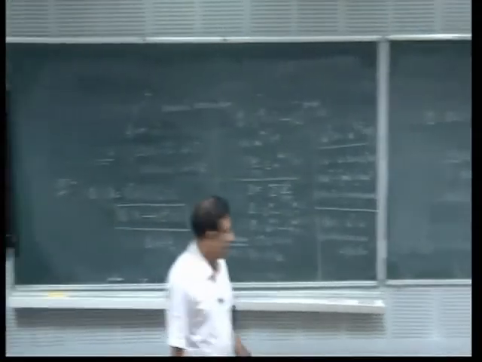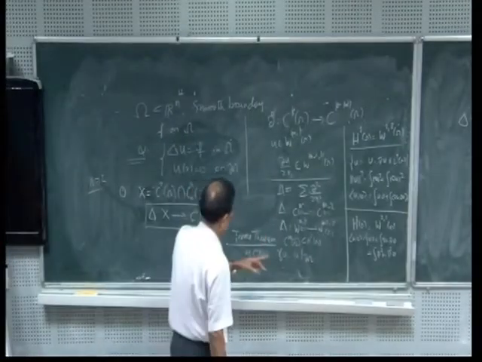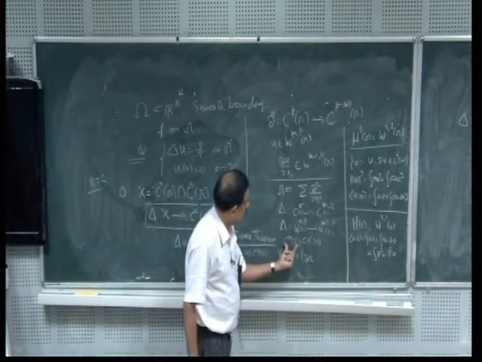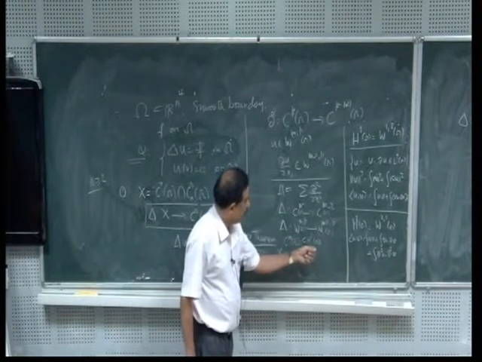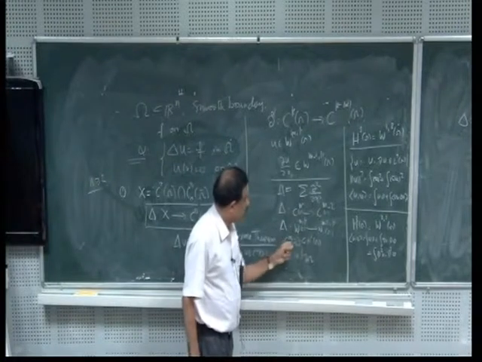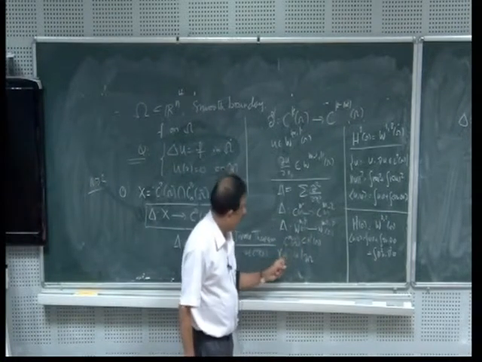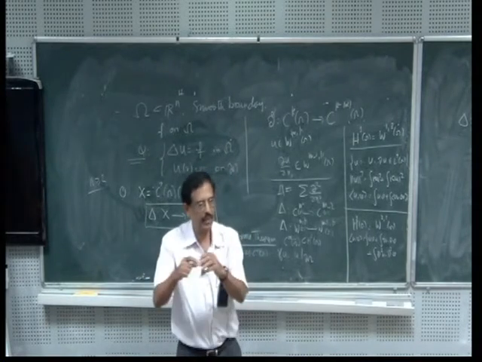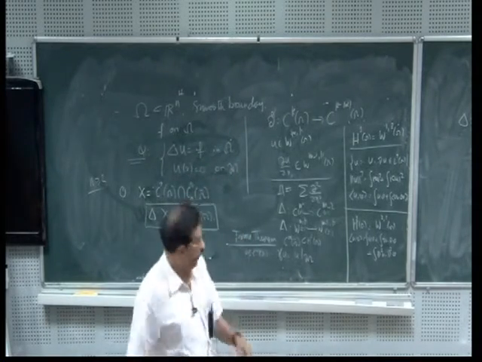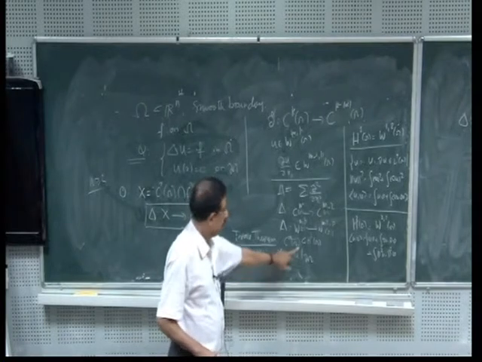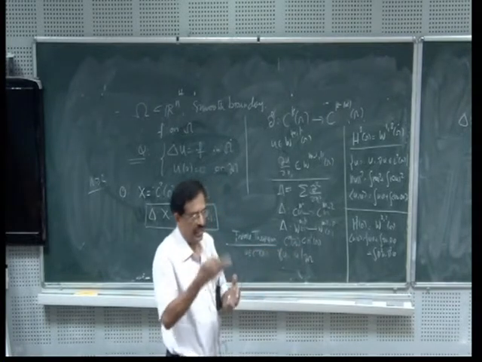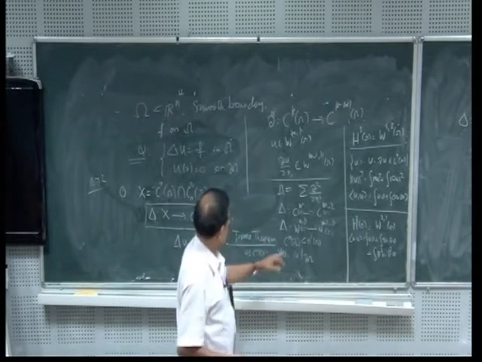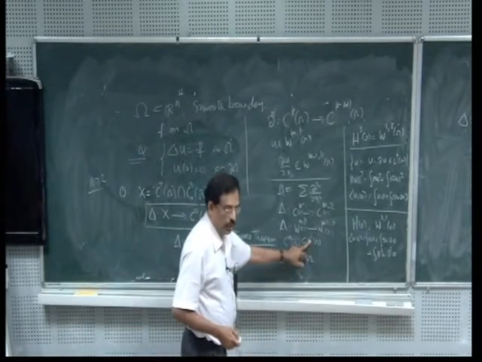Is it clear? So now what I want to say is that I know this is a dense subset. Given any function f, I approximate that function by this one, and then I pass to the limit. Now the question is, can you do that? That requires some estimates, and you can do this in this space. That is what is known as a trace. Trace means the restriction of u on the boundary exists, provided u belongs to H2 of omega.